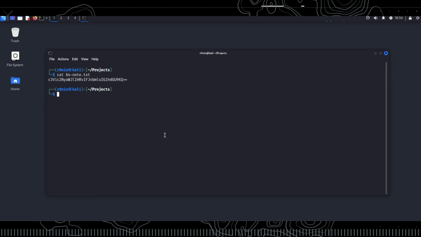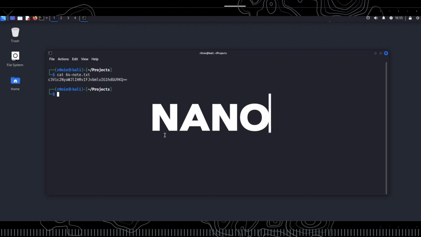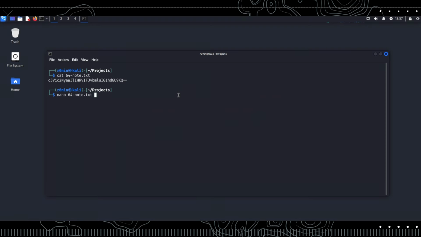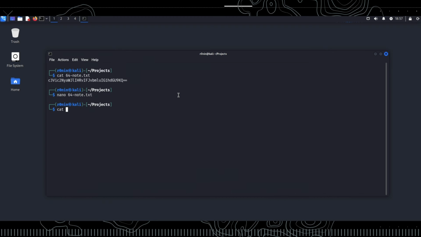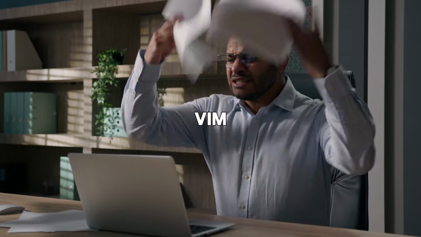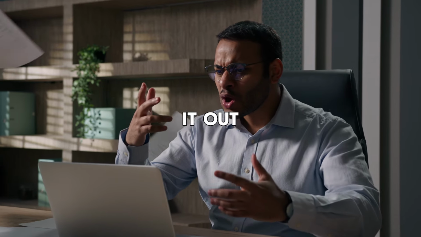If we want to edit the content of the file, we can use a simple text editor called Nano. Exiting the Nano editor might be a bit tricky for beginners. Don't worry, it's much easier than exiting Vim. Quick search will help you figure it out.